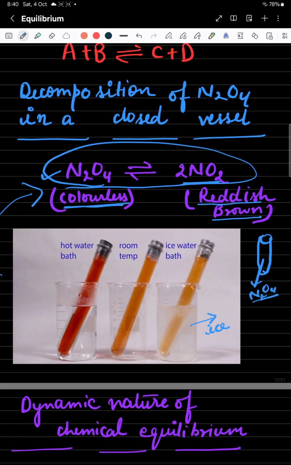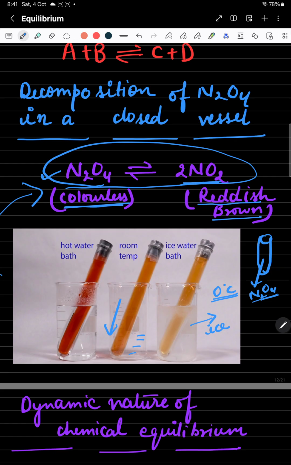It is colorless in nature. At 0 degrees Celsius temperature, you are observing this condition. Your N2O4 is colorless when you are keeping it in contact with the ice. Now, if you take this test tube and place it in this beaker which is at room temperature, where water is present, you are placing this test tube over here at room temperature.